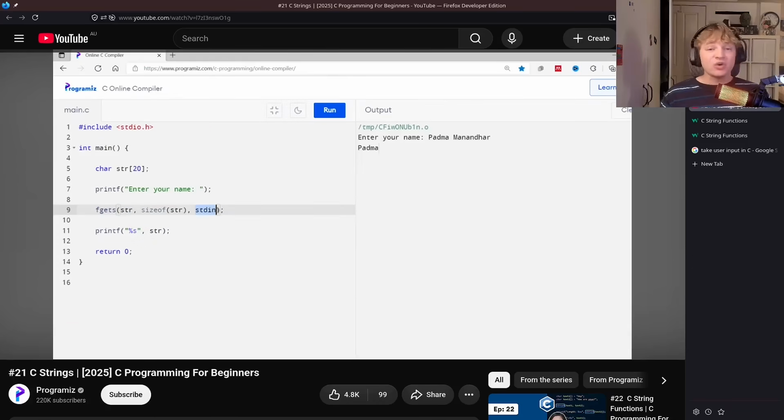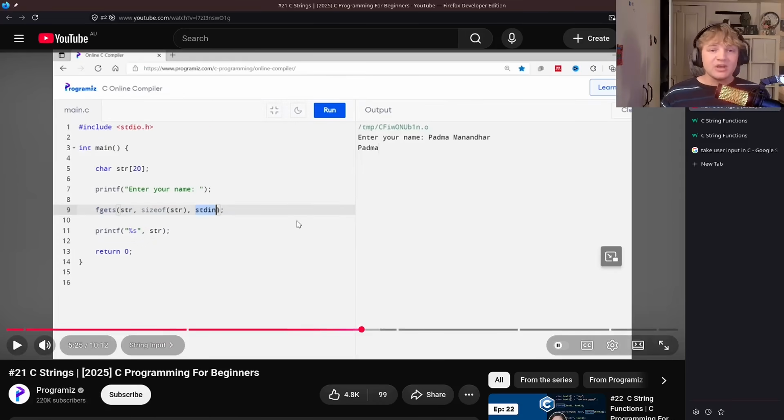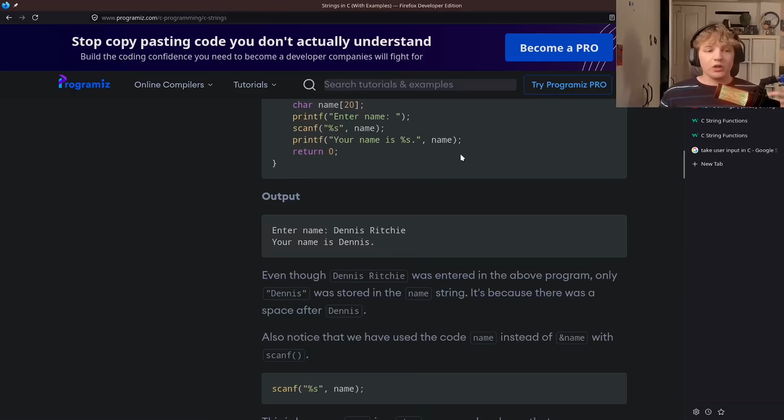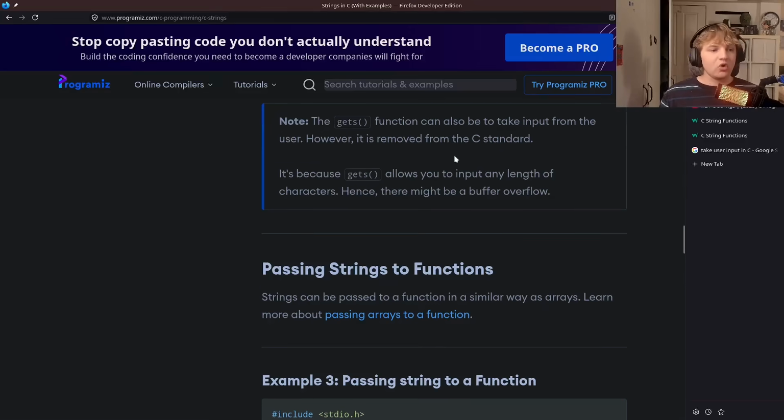239,000. And to their credit, they do talk about fgets, but there is no mention of the unsafety of this scanf %s method, and of course they don't even bother to put the limiter in the format string. We're learning about scanf for strings, and then, oh, all of a sudden, now we're talking about buffer overflows, but we're talking about gets. But don't worry, guys. Gets was removed from the C standard, so we don't have to worry about being unsafe.